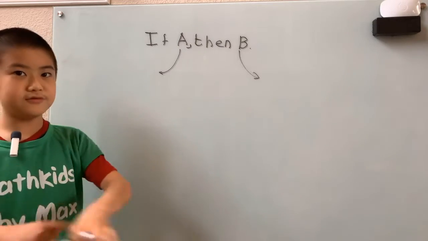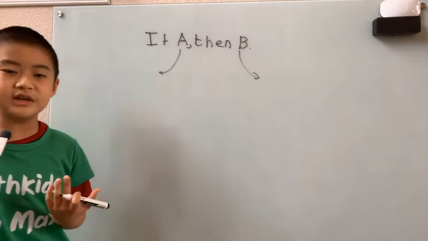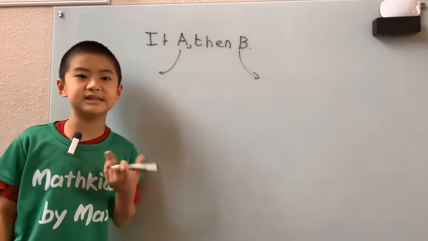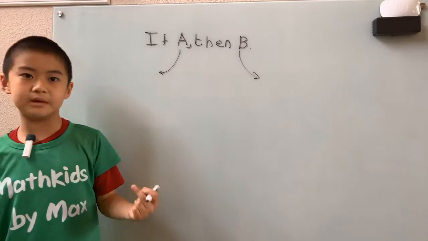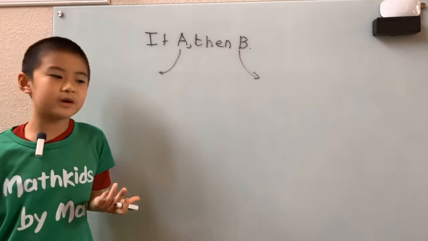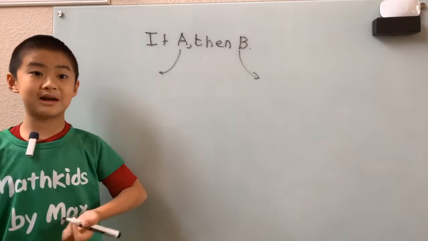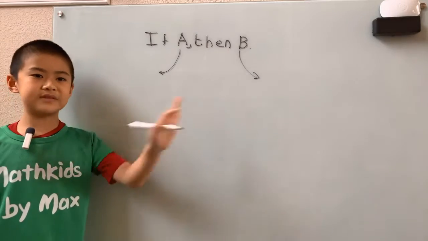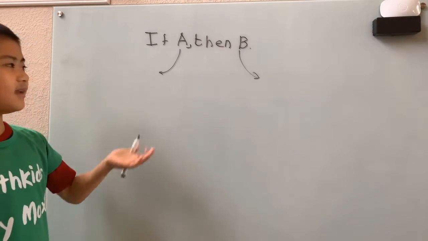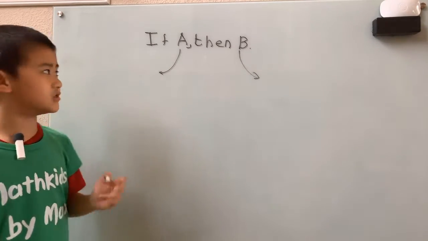Well, we have to give no counterexamples, and a counterexample is basically just an exception to our conditional statement. And to prove that one is false, we just do the opposite thing. We have to give one or more counterexamples. One is enough, but even more is way better. And again, counterexample, that's an exception.